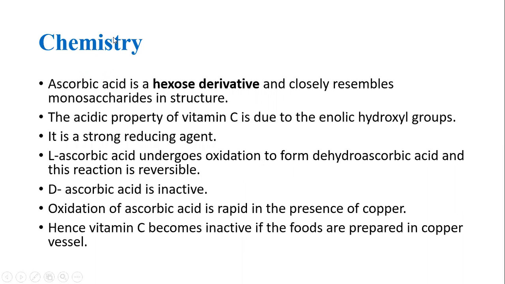Now we will discuss the chemistry of vitamin C. Chemically, vitamin C is known as ascorbic acid, and ascorbic acid is a hexose derivative. Hexose means a molecule that has 6 carbon atoms and closely resembles monosaccharides in its structure. The acidic property of vitamin C is due to the presence of the enolic hydroxyl group in its structure, and vitamin C acts as a strong reducing agent. L-ascorbic acid is the active form, while D-ascorbic acid is an inactive form.